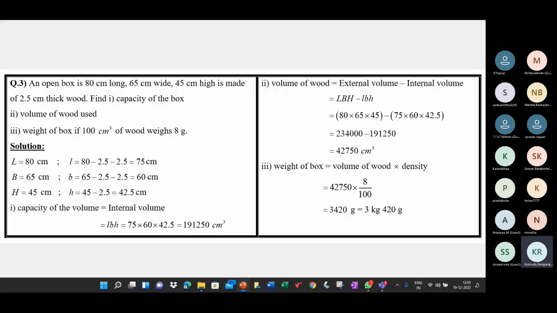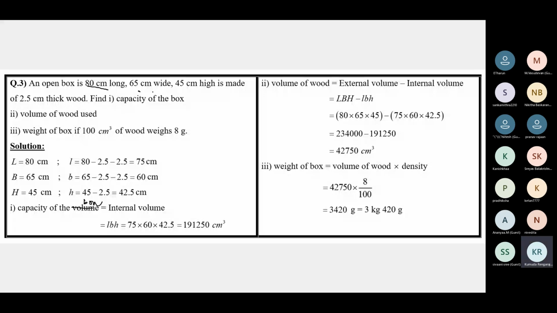So it's the internal volume. And since it's a cuboid, it's LBH. How do we know it's a cuboid? Because we are given the length, breadth, and height in the question. So the box is cuboidal.